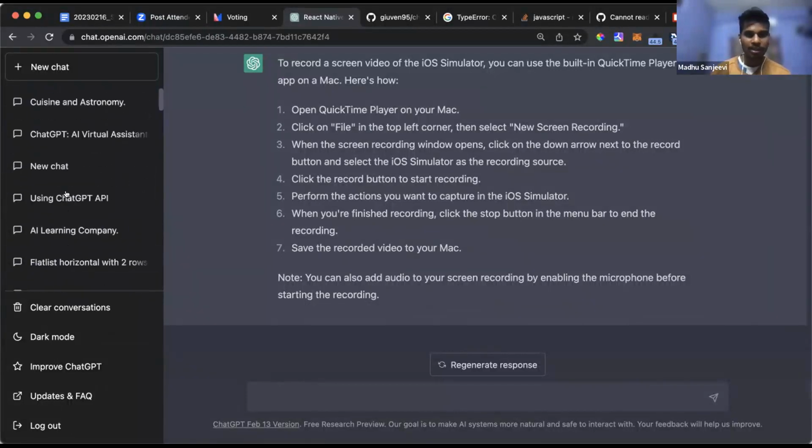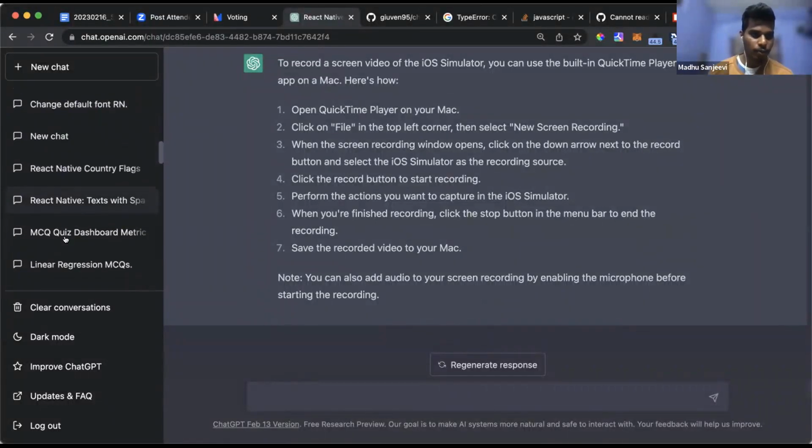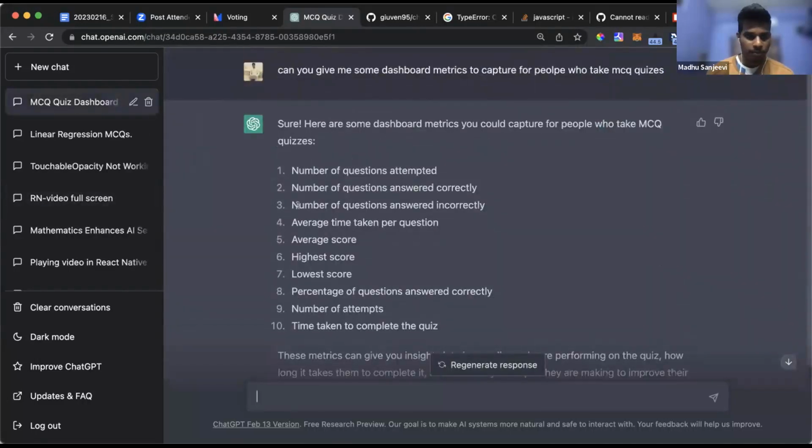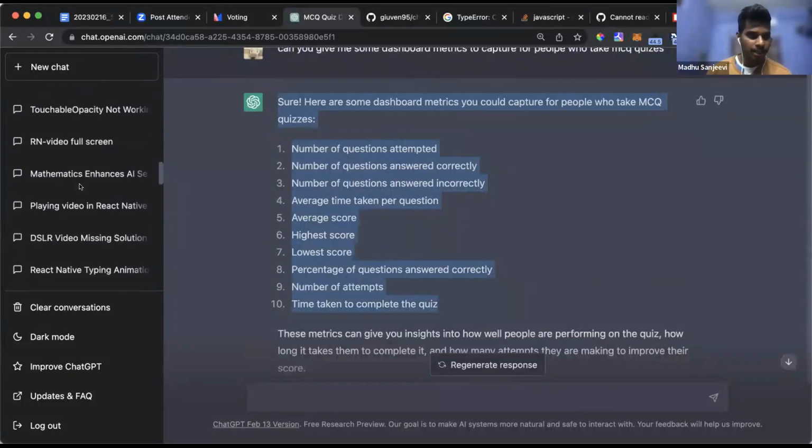Now, as a content creator, of course, I have a lot of content. For example, here I just asked, I want to have metrics to capture for people taking MCQ quizzes. So it can give me a bunch of things we can capture. Similarly, I can ask, give me MCQ questions on a machine learning algorithm like logistic regression or whatever.